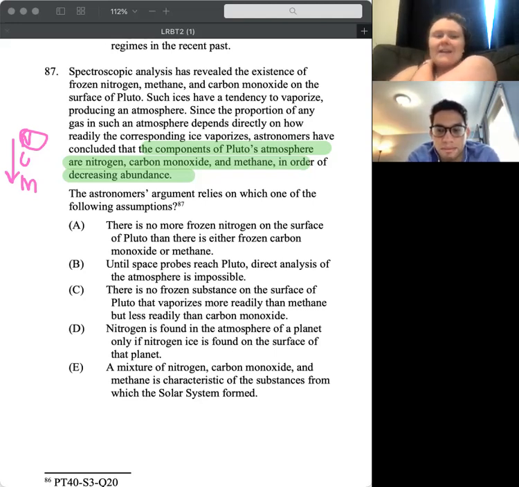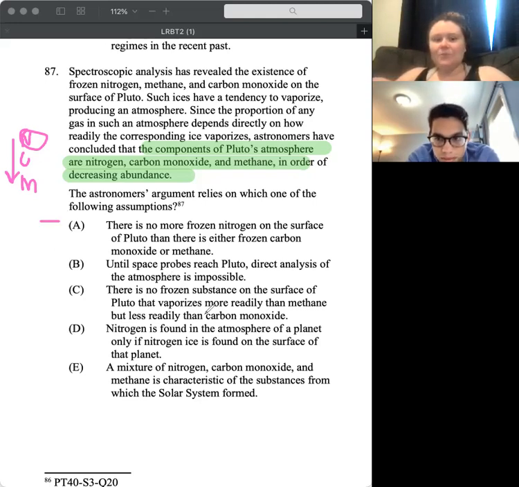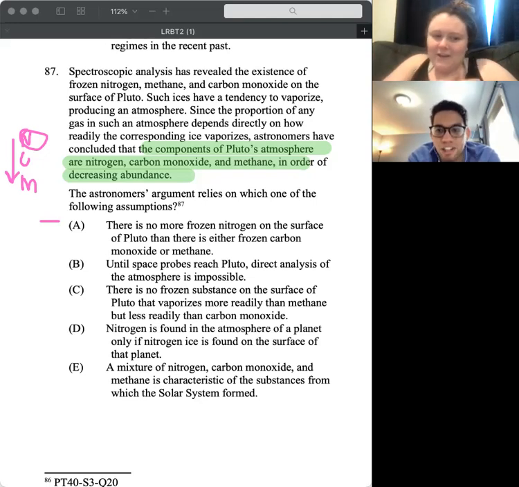That's why I was actually thinking I want to leave this one, but I'm leaning towards crossing it off, because I'm thinking we're trying to say that there's more nitrogen in the atmosphere. So I don't think we care that even if there is more frozen nitrogen, we just need more nitrogen to also be in the air. But maybe we're assuming that, because we're not even saying that there's the same amount. So I really don't like A, but I don't understand the stimulus well enough to cross it off. Crossing it out. Yeah, I agree.